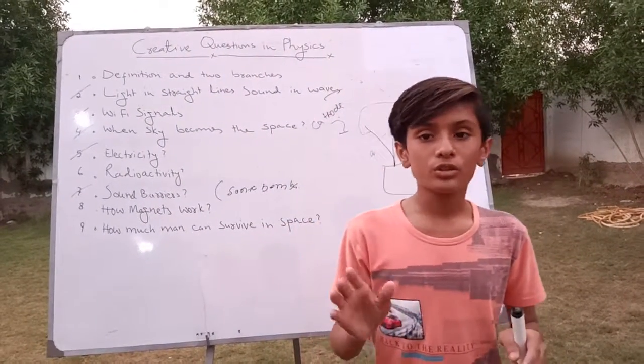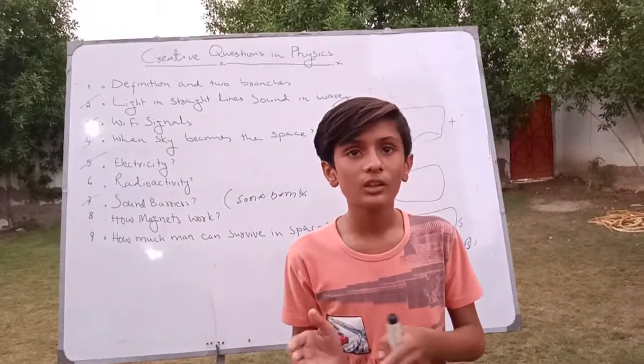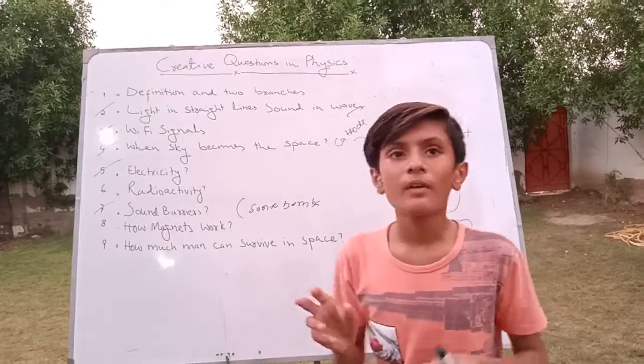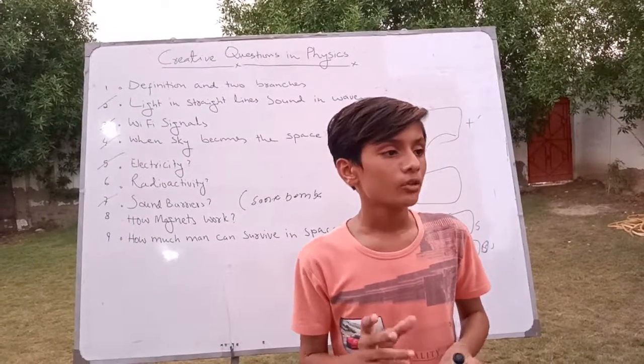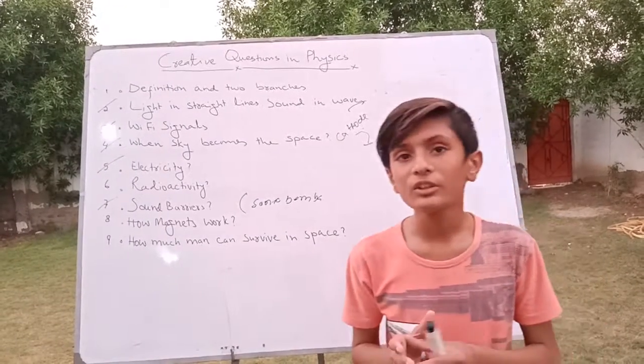But he is still 90% remaining. He can live there without a space kit for that time, because of the lack of oxygen.